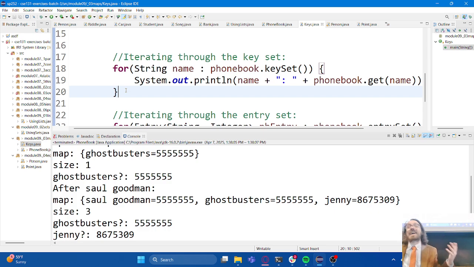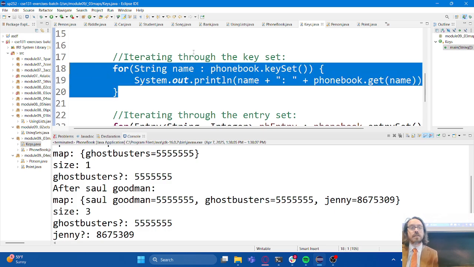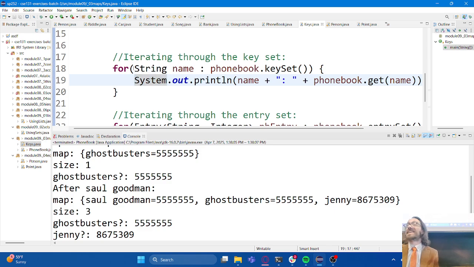But maps don't even have indices. They have keys. And that key could be anything. I guess it could be 0, but it certainly doesn't have to be. Could be literally anything. So if you're going to write a loop to iterate through a map, this is how I would do it: I'm iterating through the keys of the map, and then I am using the get method to extract the values from the map.